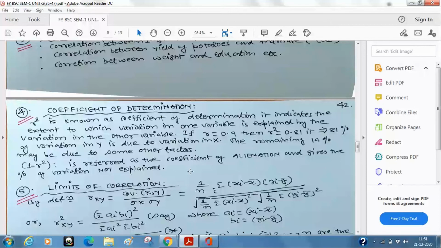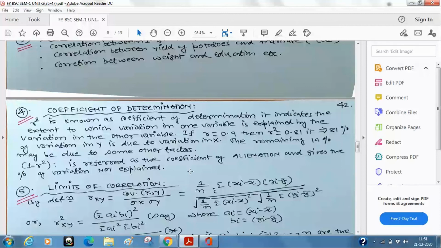Right? That is what you have studied. So I am not going to waste my time there. What is the limit of certain things, certain coefficients? Whenever you talk, probability is also a coefficient, number of favorable events divided by the total number of events. Similarly, what I was telling, the limits of correlation is a very, very important concept, and whether it is an offline or online exam, this question definitely comes in the exam, in some form or the other.